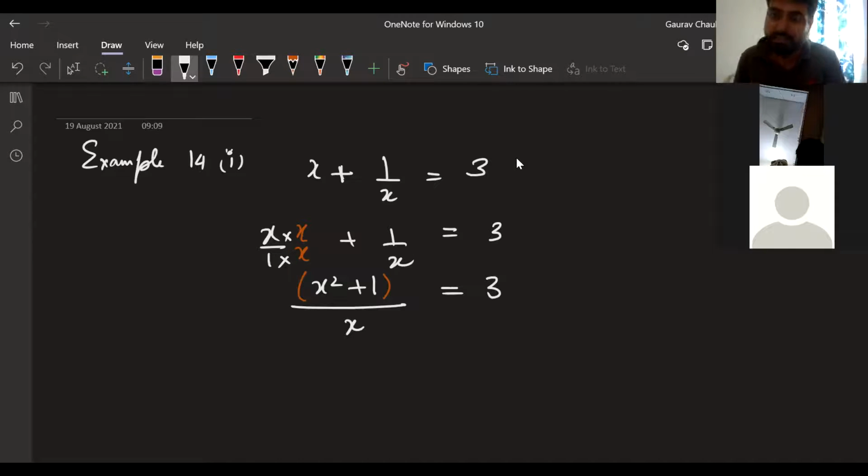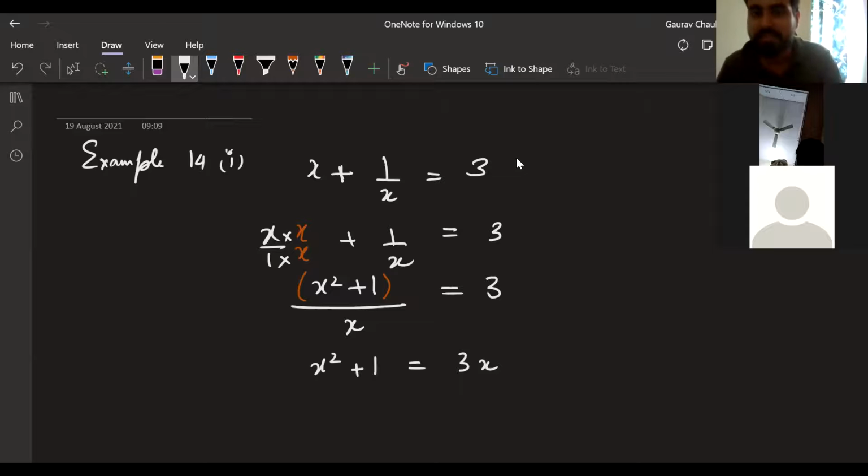Think about it as multiplying x on both sides. You can think about it as taking x to the other side, however you want to think. So x square plus 1 is equal to 3x. Got it, Dilruba?